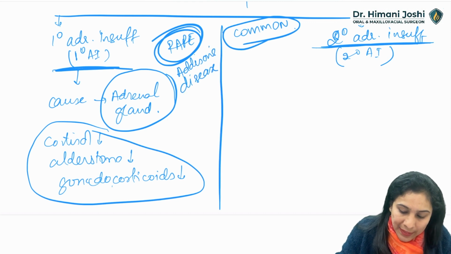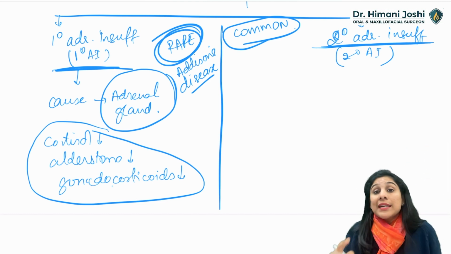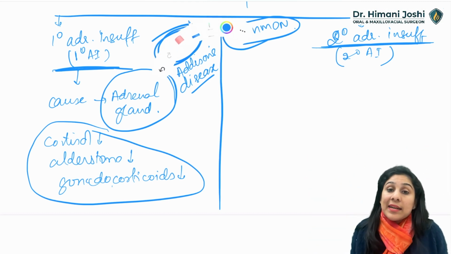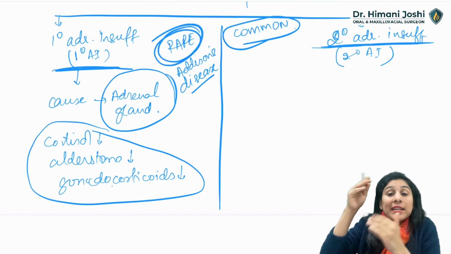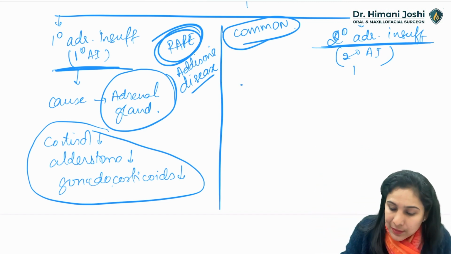Okay, it is Addison's disease. Now secondary AI is secondary to some other cause. Some other cause is affecting the adrenal, and secondary to some other reason, it is causing an adrenal insufficiency, like